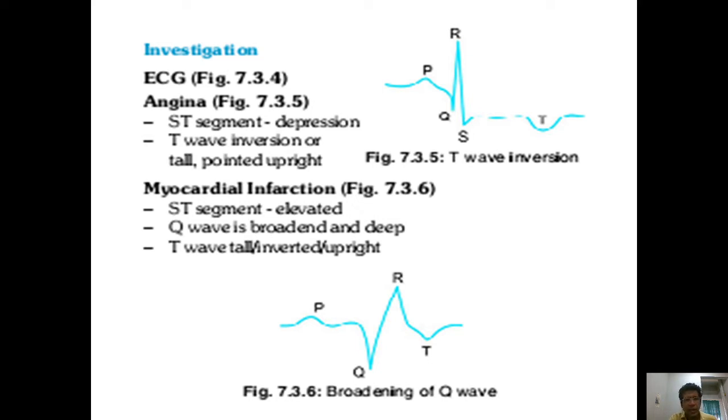In angina, ST segment is depressed, with T wave inversion, tall or pointed upright, while in myocardial infarction, ST segment is elevated, Q wave is broadened or deep, and T wave is tall, inverted, and upright. So that is the difference between angina and myocardial infarction.